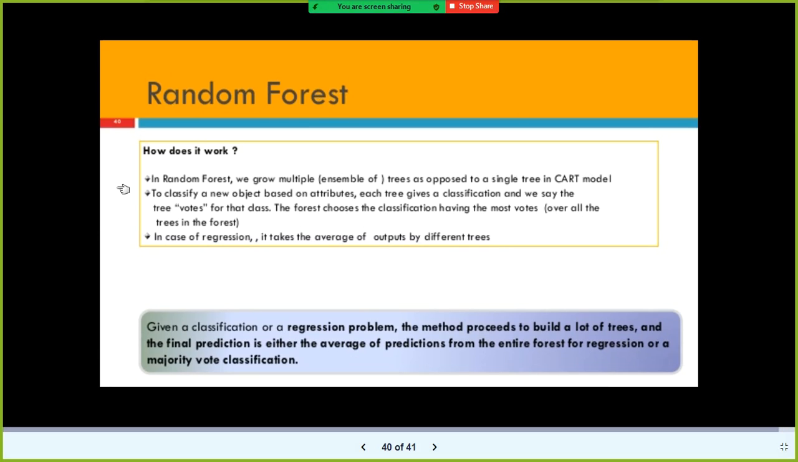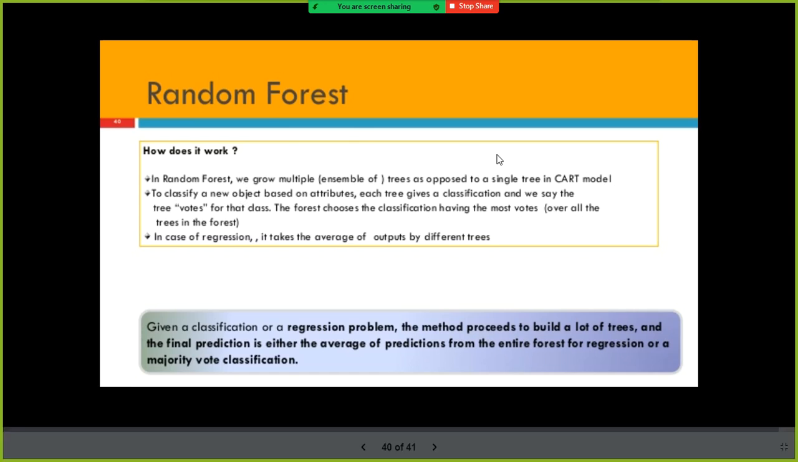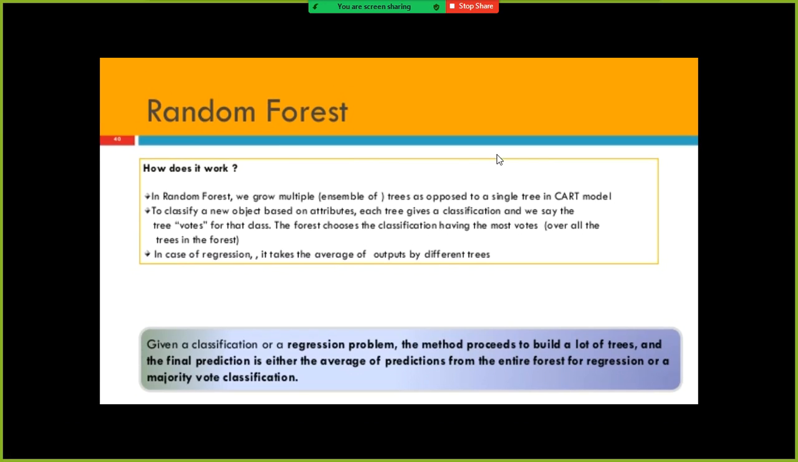So instead of creating one single decision tree, it creates, let us say for example, 10 decision trees. Each decision tree, for example, you want to decide. I'll give a simple analogy.